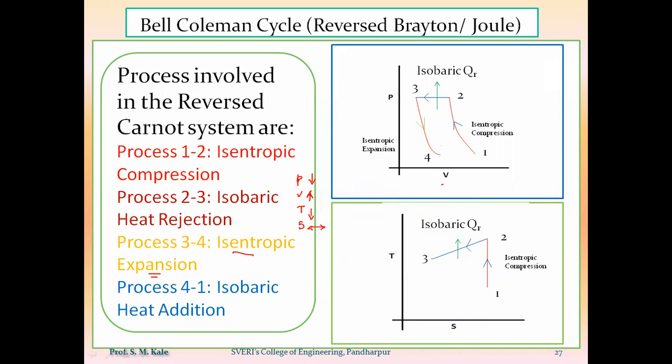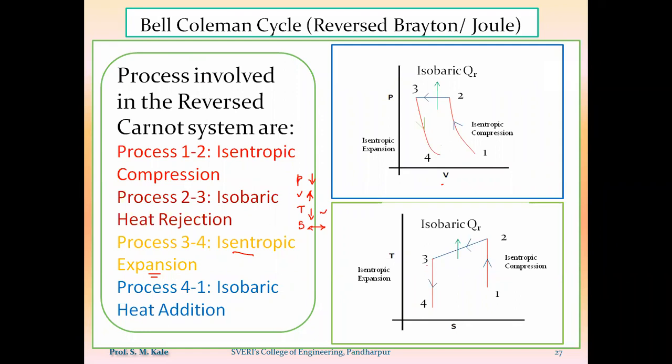So from point number 3, I have to draw the vertical line that may be in the upward direction, or that may be in the downward direction. The deciding parameter is nothing but temperature. Temperature decreases at a constant entropy. That means a vertical line pointing in the downward direction. A vertical line pointing in the downward direction will represent the isentropic expansion.